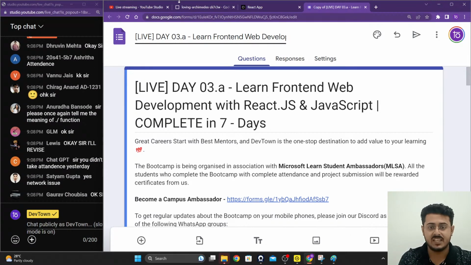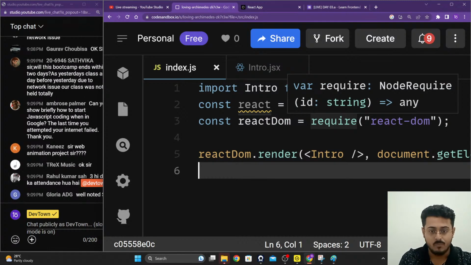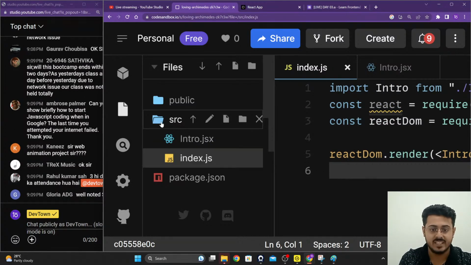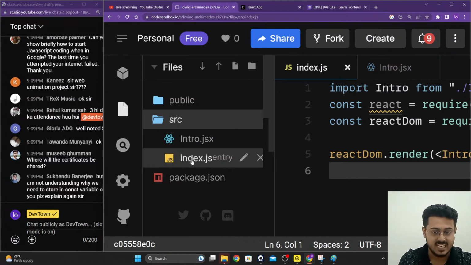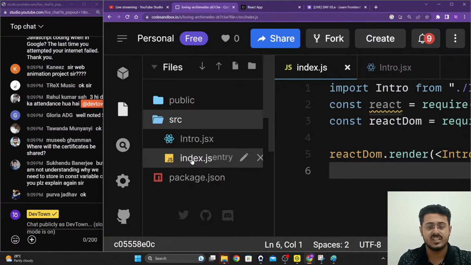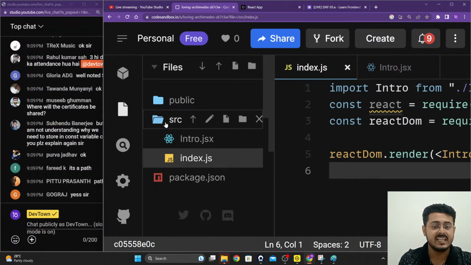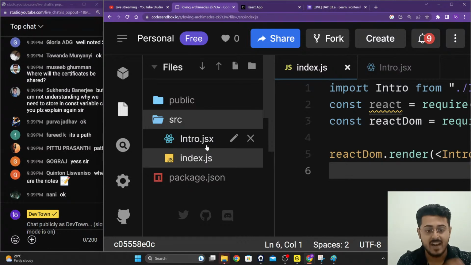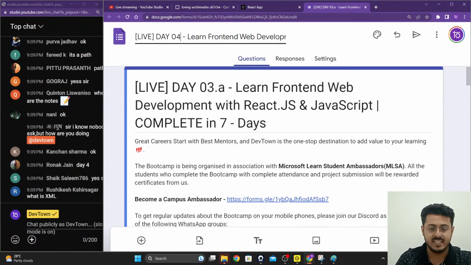Dot slash basically means that wherever the index.js is present, now the index.js is present inside of this folder called src right over here, right? So wherever index.js is present inside of the same folder, that is the src folder, find a file called intro.jsx, that is dot slash. Find the file called intro.jsx, guys. That is what it is specifying right over there. I hope that you were able to understand it.